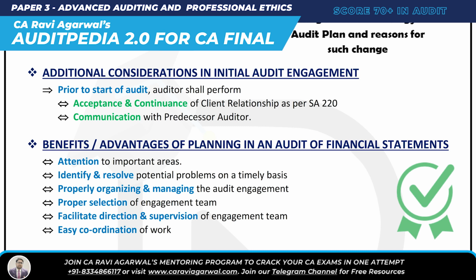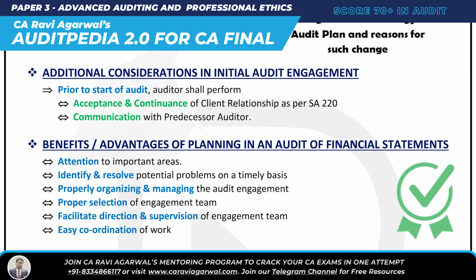I discussed earlier also: he needs to perform acceptance and continuance of client relationship as per SA 220. So before I start the audit, the auditor shall perform the procedures related to acceptance and continuance of client relationship as per SA 220. And I also need to communicate with the predecessor auditor. I will check acceptance and continuance of client relationship as per SA 220, and I will also communicate with the predecessor auditor.